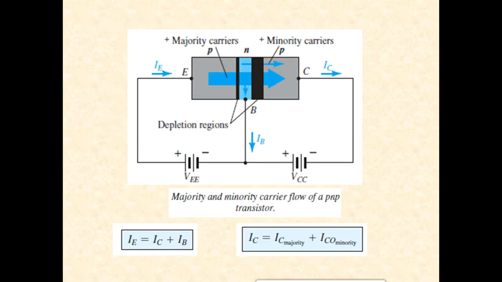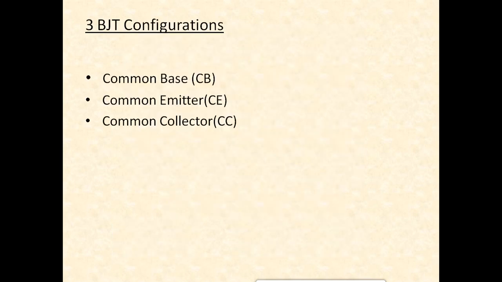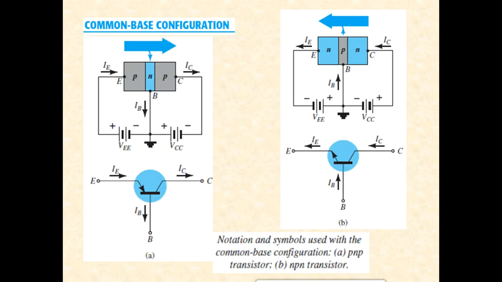Okay, fine. So all these aspects you would have studied in your basic electronics. Maybe it will be just a useful revision session for you, I believe. Okay. All right. So you had also studied something about BJT configurations. Well, a BJT has three configurations. One is common base, the second one common emitter, and the third one common collector. So let's concentrate on the common base configuration.